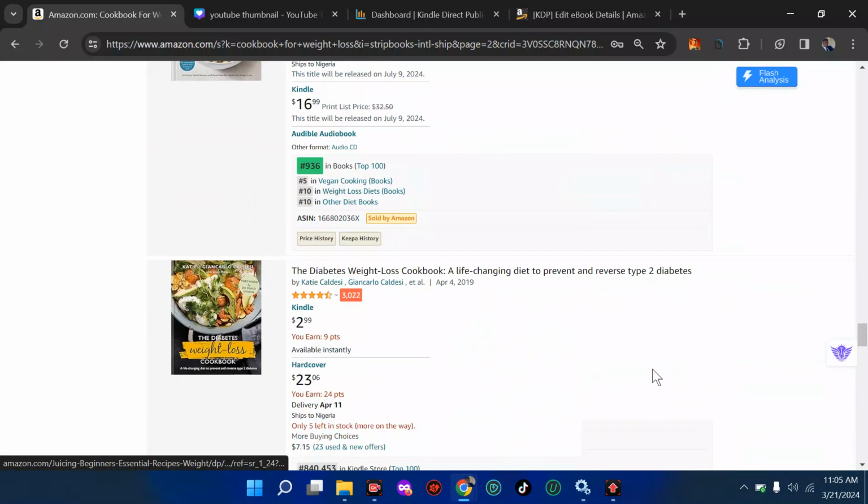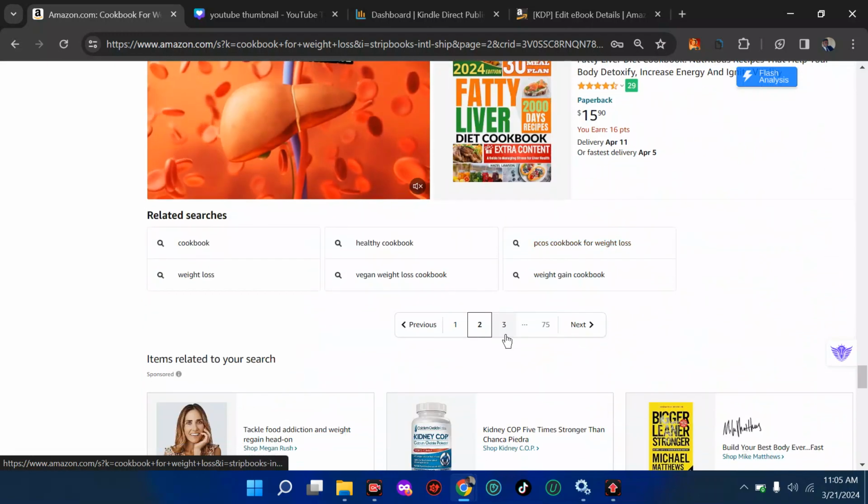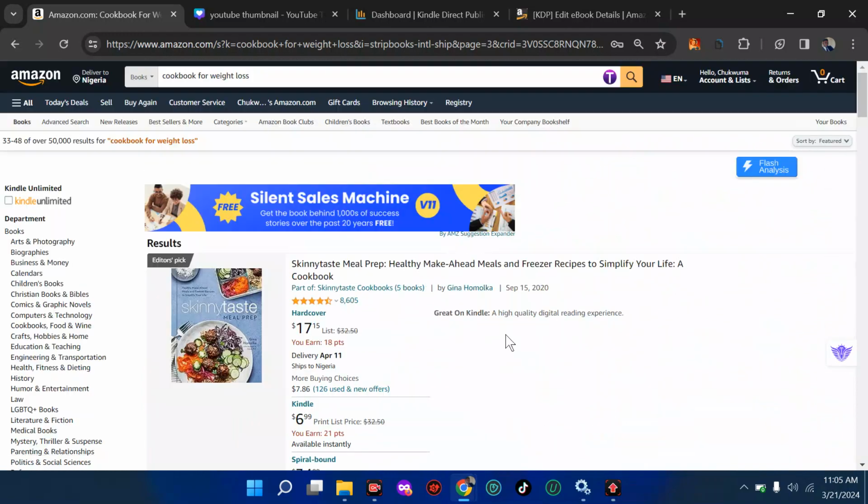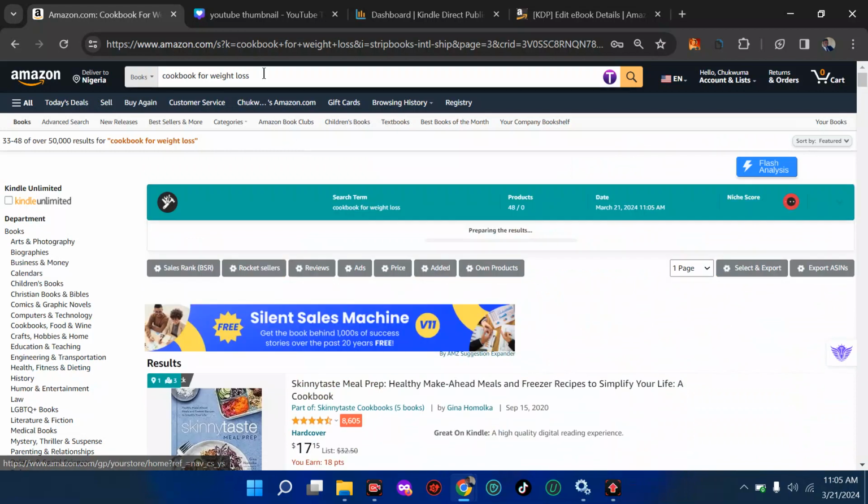Coloring matters. Let's go to the third page again and see what we have. Here you can see we have this word cookbook, but we are talking about weight loss. Let's see. This does not have the exact word weight loss, but I believe this was indexed because the 7 backend keywords will contain something like weight loss.